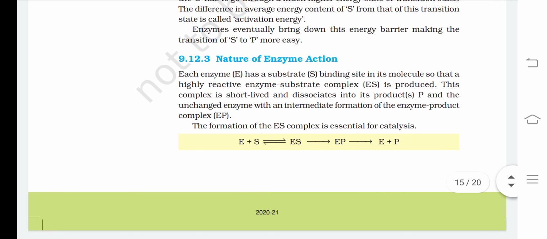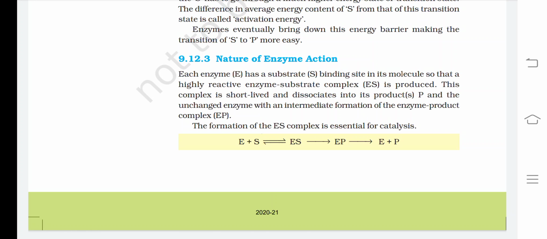Now, nature of enzyme action. Each enzyme has a substrate S binding site in its molecule so that a highly reactive enzyme substrate complex ES is produced. This complex is short-lived and dissociates into its products P and an unchanged enzyme, with an intermediate formation of the enzyme product complex EP. The formation of the ES complex is essential for catalysis.